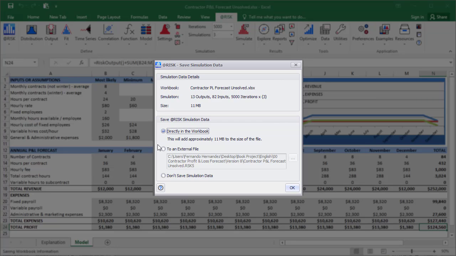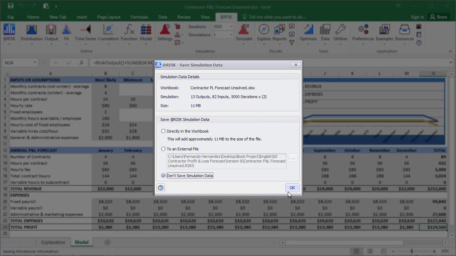This option carries the advantage that the next time you open the file with @RISK previously loaded, you will not have to simulate again to have simulation results available to be analyzed, reported, and graphed. Sometimes, on lengthy simulations, this could be advantageous. You can also choose to save the outcome of your simulation in a parallel file with an RSK5 type of file.